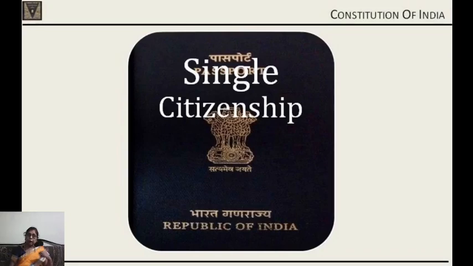Then we have another feature, that is a single citizenship. We do not provide the citizens dual citizenship. Though India is a union of states, we are having several states, but the citizens are citizens of India, not of their respective states. This is a unique feature of our Constitution.